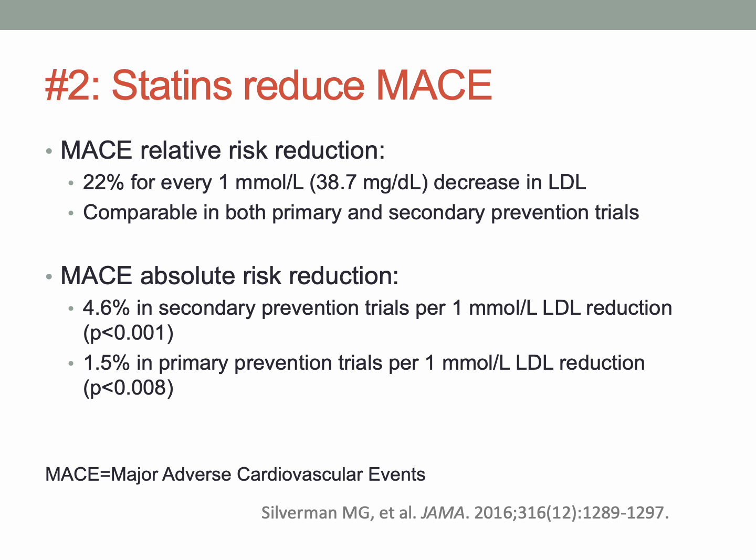And this is comparable both in someone who has never had a heart attack or a stroke before, the primary prevention population, and the secondary prevention. So someone who has already had an event, they're very high risk for having a subsequent event. And statins work in both populations. So when we look at the absolute risk reduction, though, it's about 5% in secondary prevention trials and about 1.5% in primary prevention trials. So this is very significant, and we are using statins to reduce major adverse cardiac events in both primary and secondary prevention.